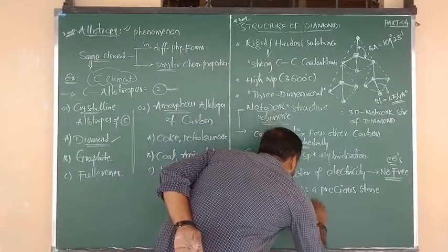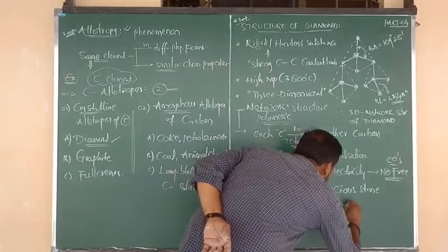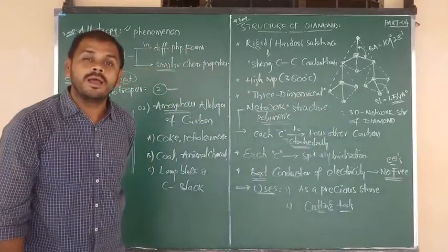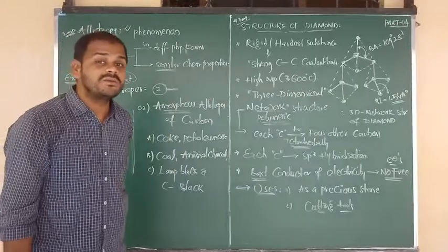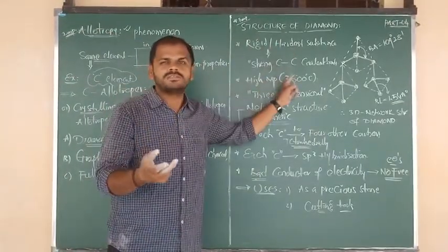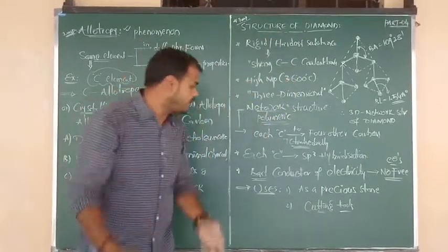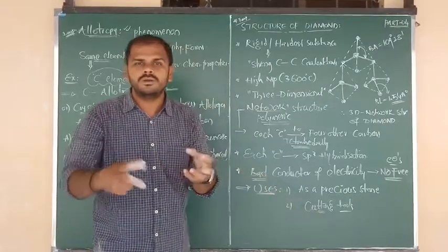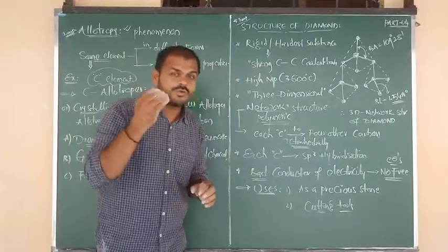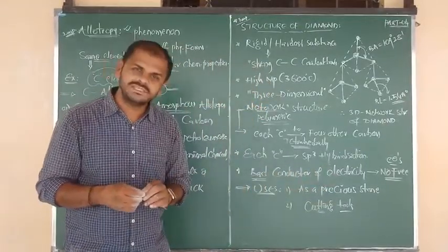The next point is that it can be used in making tools, that is nothing but cutting tools. It can be used in making cutting tools because of its extreme hardness, due to the presence of strong C-C covalent bonds. Due to its extreme hardness, it can be used in making cutting tools for cutting other metals and substances. Okay, all of you, one question they can ask you: why can diamond be used as a precious stone?